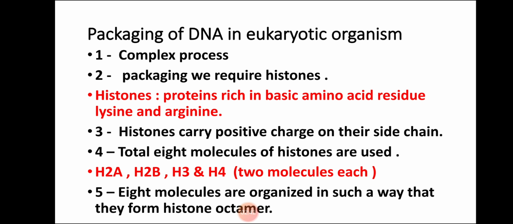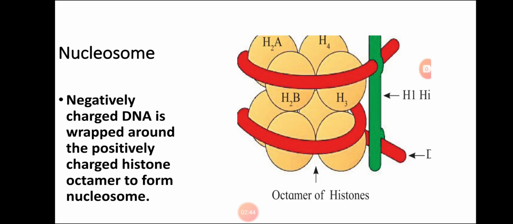Now let us see how they look after the arrangement. See this diagram. The octamer of histones looks like this. You can see here the red color wrapping, that is the DNA, and the round balls seen here are histones. So the negatively charged DNA is wrapped around the positively charged histone octamer to form the nucleosome.